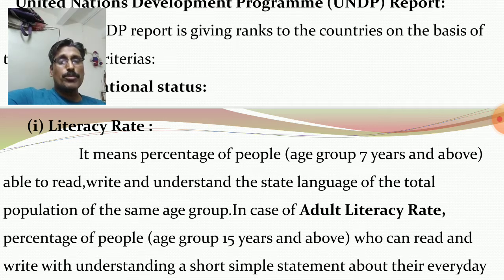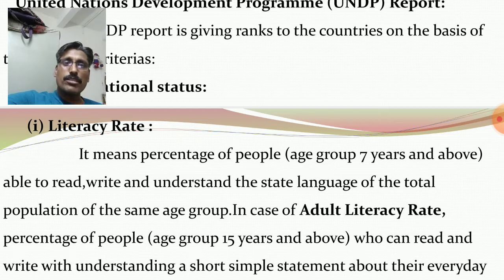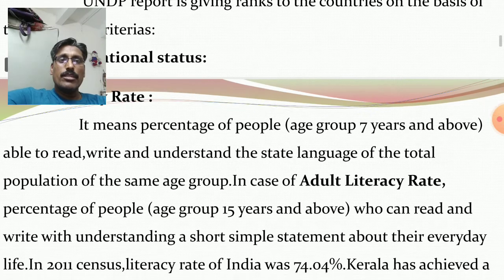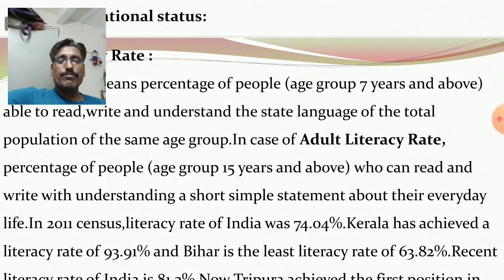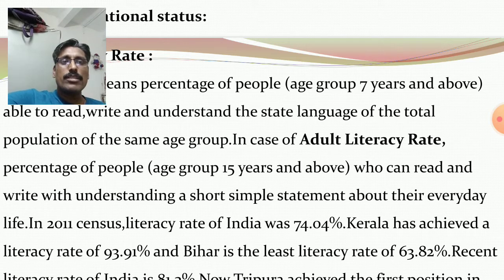Here you consider age group 7 years and above. Clear? Percentage of people, age group 7 years and above, able to read, write and understand the state language of the total population of the same age group. And in case of adult literacy rate, percentage of people, age group you consider 15 years and above, who can read and write with understanding a short simple statement about their everyday life.